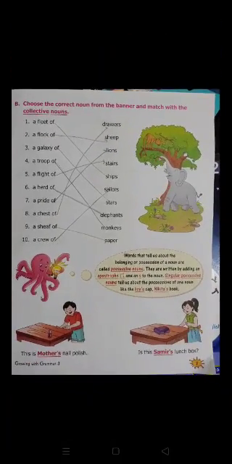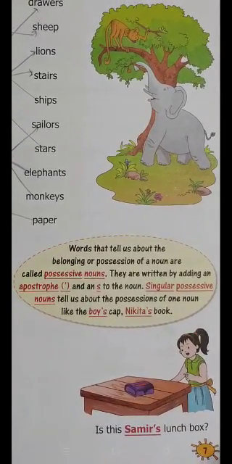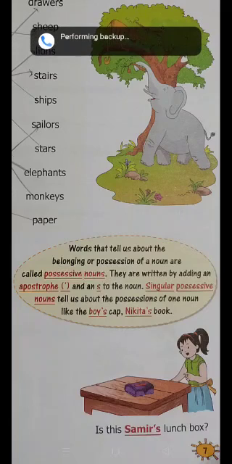Next is possessive noun. Words that tell us about the belongings or possession of a noun are called possessive nouns. Children, words that tell us about belonging or possession means right. In Hindi we call it adhikar. Words that tell us about possession, belongings or right of a noun are called possessive nouns. They are written by adding an apostrophe and an s to the noun. Singular possessive nouns tell us about the possessions of one noun.